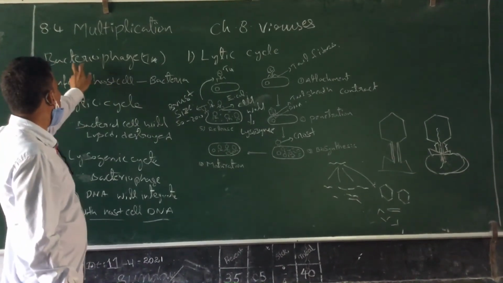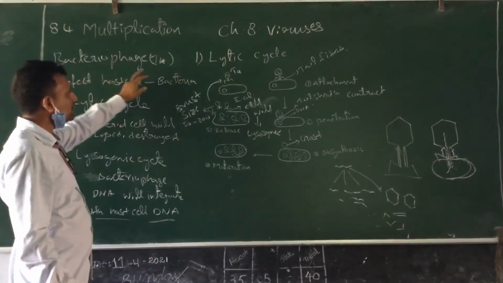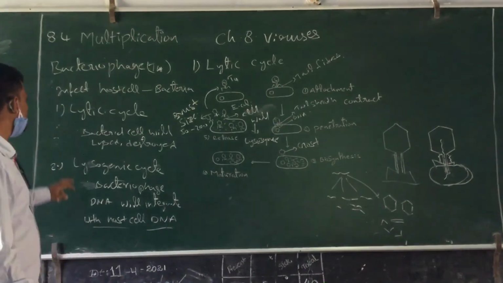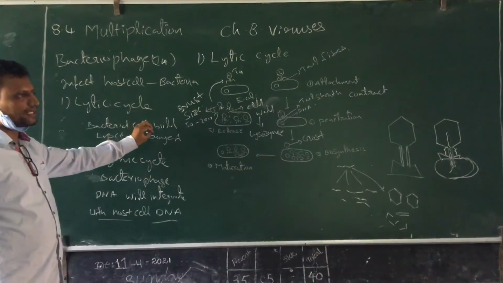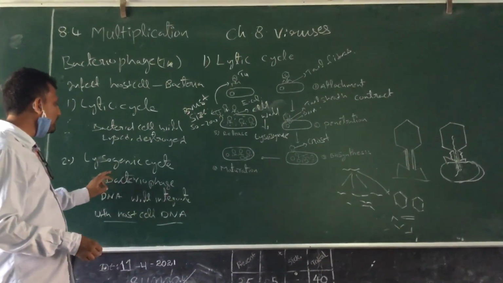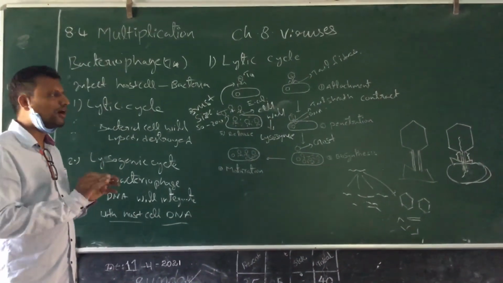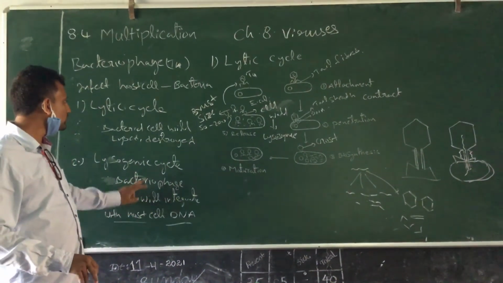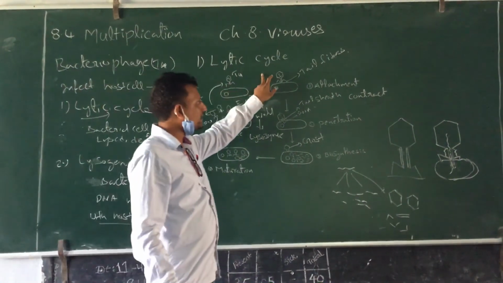We are studying the two typical life cycles of the bacteriophage. Bacteriophage T4 has two multiplication cycles: one is the lytic and another is the lysogenic. In the lytic cycle, what will happen? The infected bacterial cell will be destroyed and washed. But in lysogenic, what will happen? The bacteriophage DNA integrates into the host cell DNA, it won't produce new bacteriophages, and the bacterial cell won't be lysed. That's why it's called lysogenic. Lytic means lysis. So let us see the lytic cycle first.